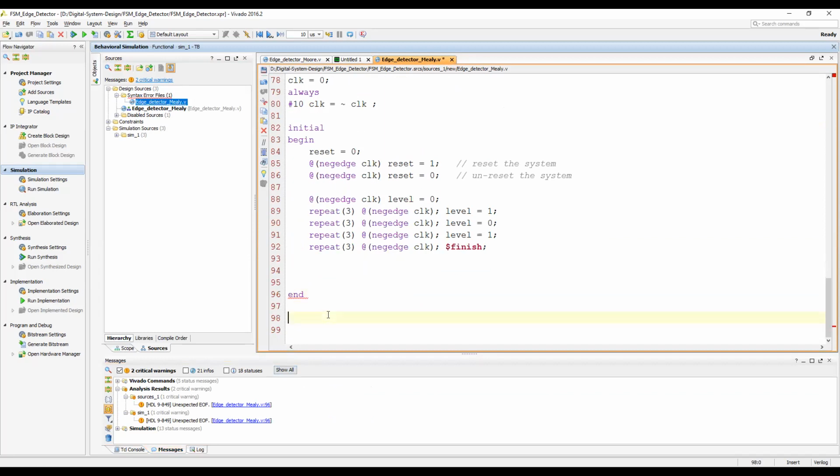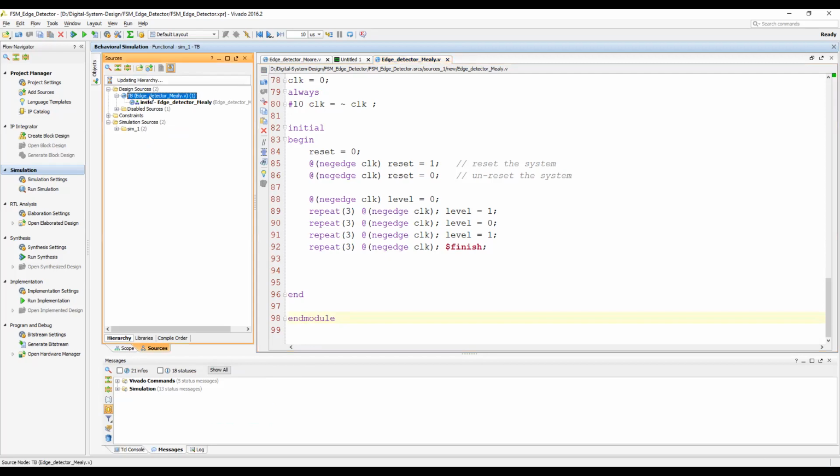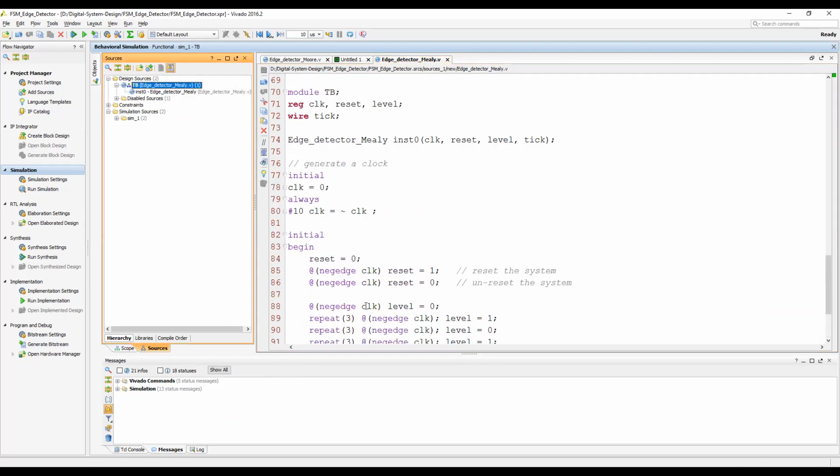There's an end missing. Okay, so I think this is fine now.